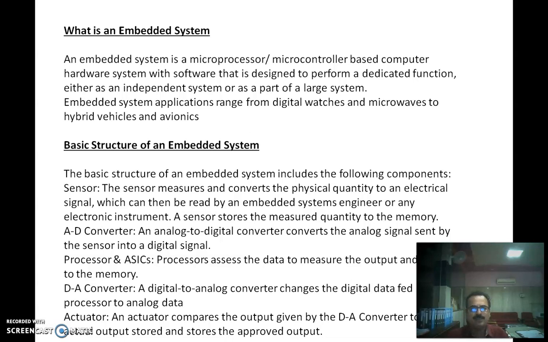So basically, an embedded system is a system designed for performing a dedicated function. It operates either as an embedded system or as a part of a larger system. It consists of a microprocessor or microcontroller. And the basic structure of an embedded system consists of a sensor, A to D converter, microprocessor or microcontroller, D to A converter, and actuator. So this is all about the first lecture, dear students.